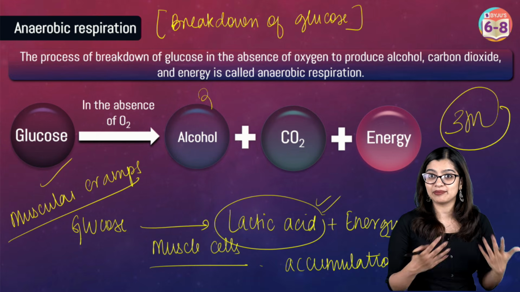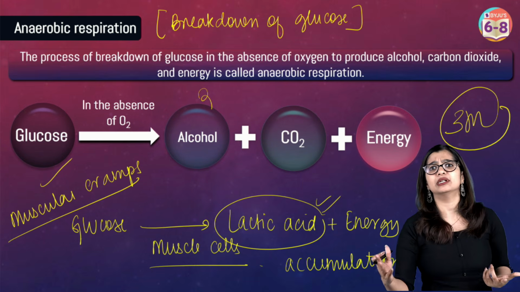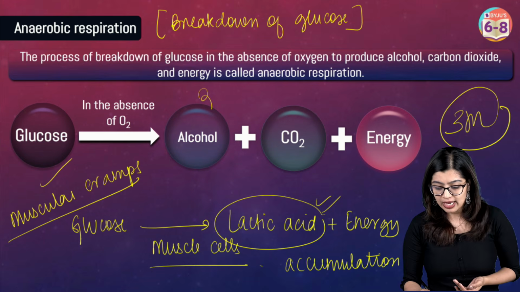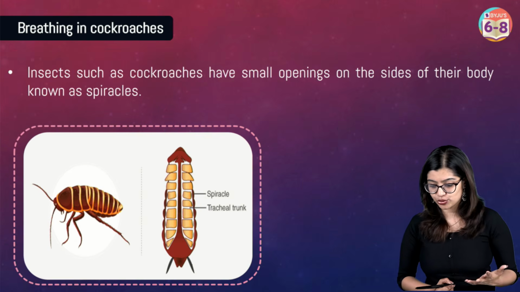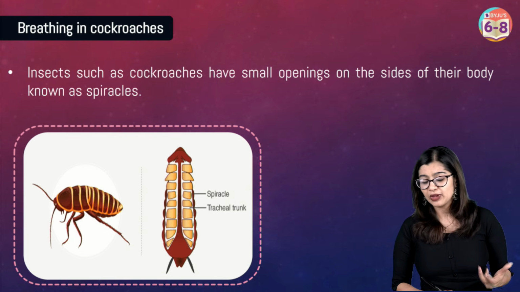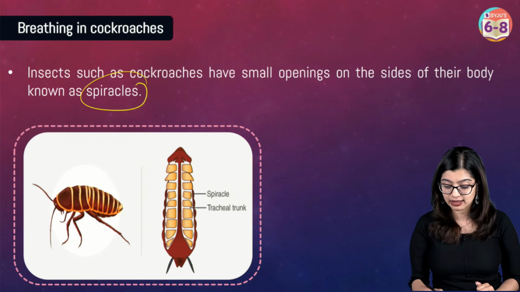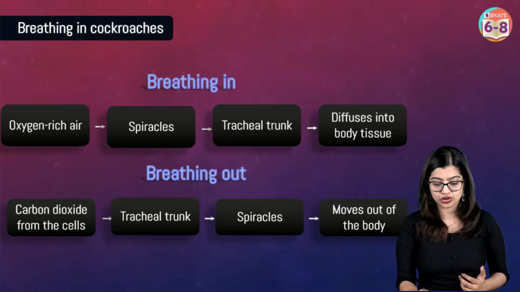But we see that this is something that takes place in other animals as well. Just that not all animals have structures like lungs. Now, if we were to look at cockroaches, they don't have structures called lungs, but rather they have small openings on the side of their body called spiracles, through which air rich in oxygen enters.